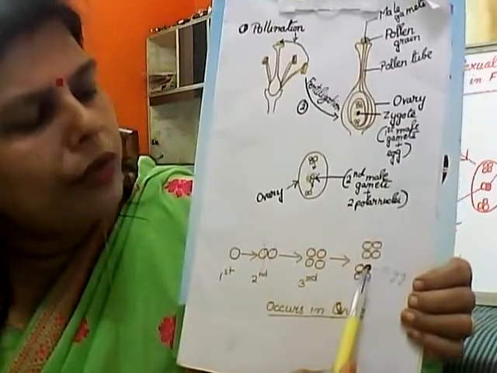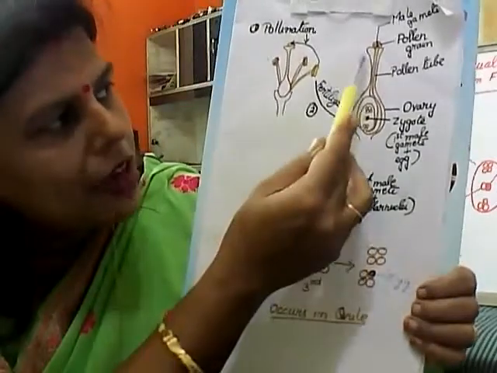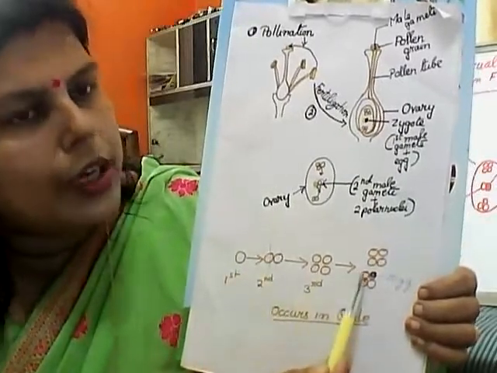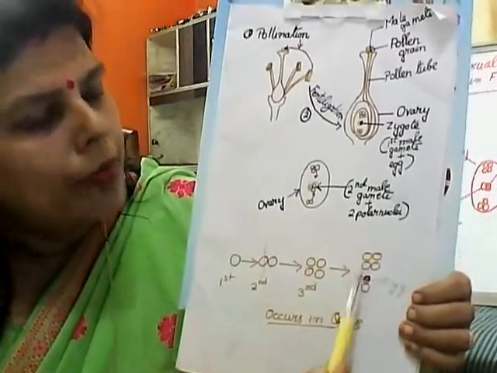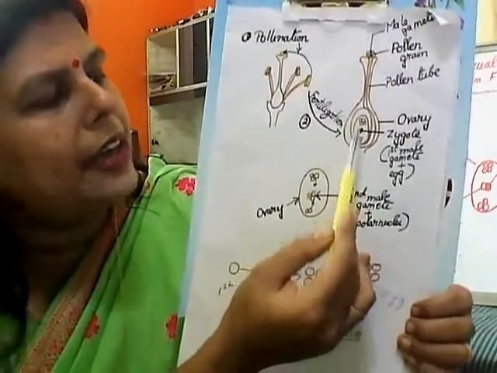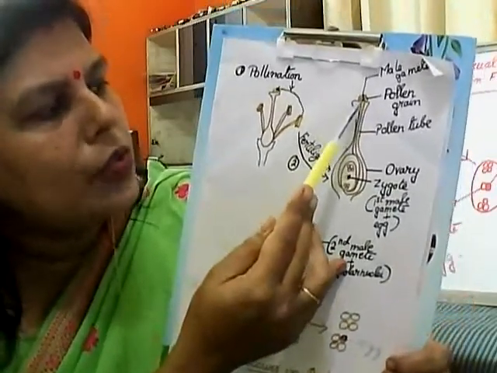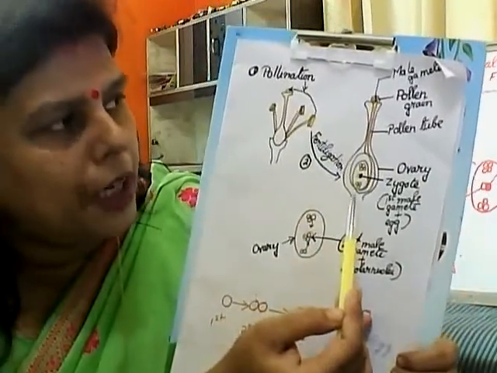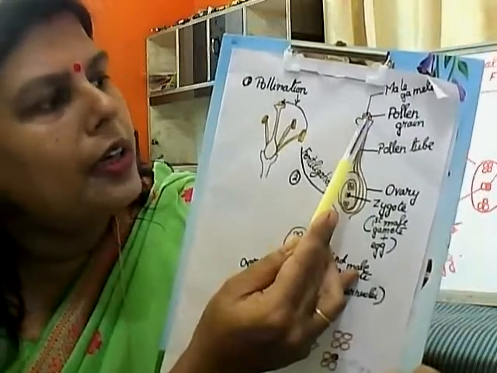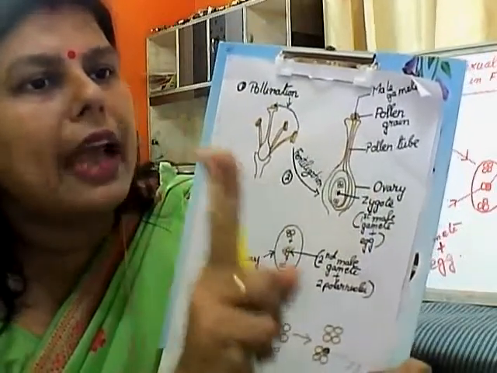Out of them, one forms the egg. Initially there is only one nucleus, but as the pollen tube forms, division of this nucleus also takes place to form these 2 groups. These 2 groups move to their respective poles, and then they are known as the polar nuclei. Now, once the pollen tube formation is completed, the pollen grain has 2 male gametes. That means one pollen grain has 2 male gametes.